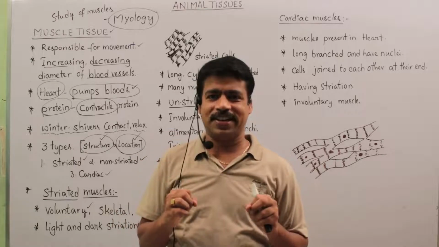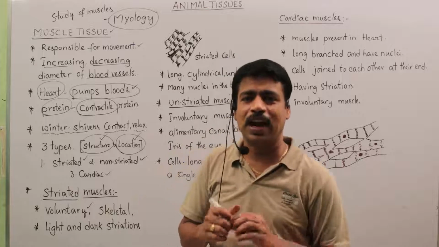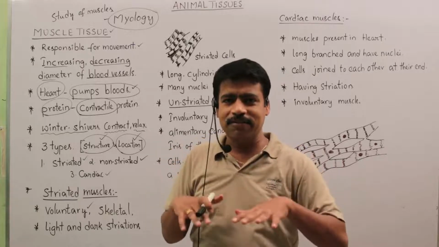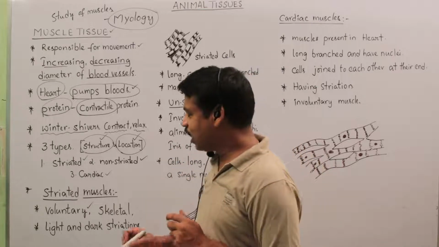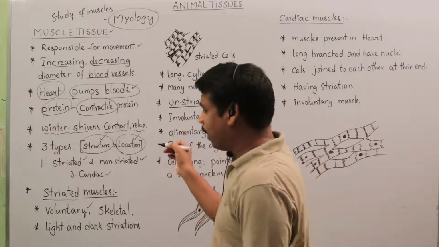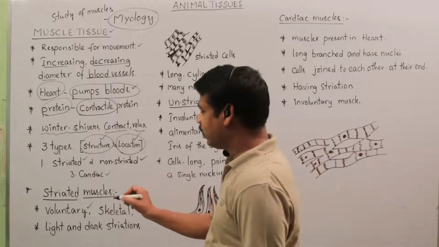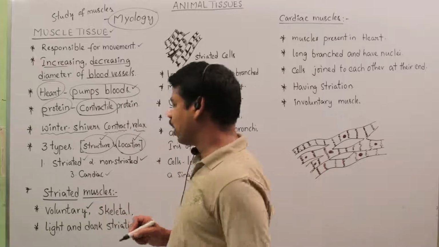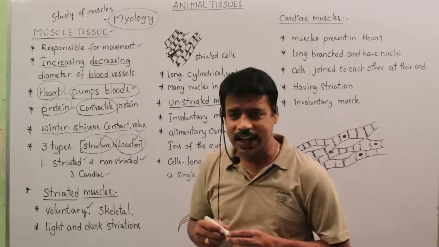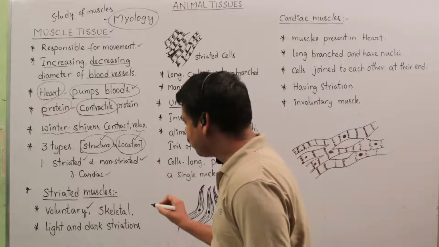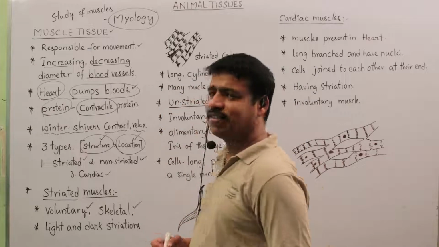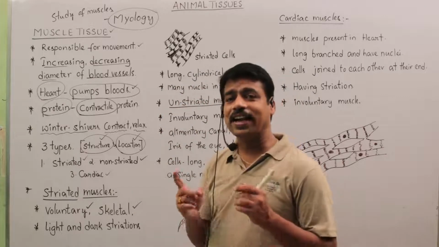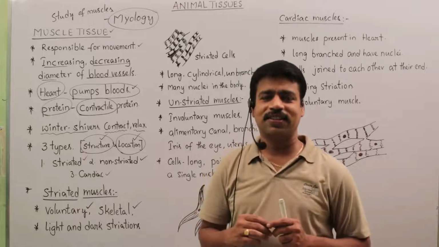These functions are performed voluntarily, so these muscles are called voluntary muscles. They are also skeletal muscles, because these muscles attach to our skeletal system.